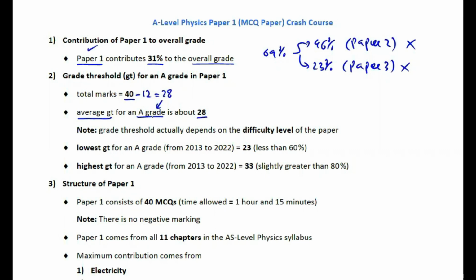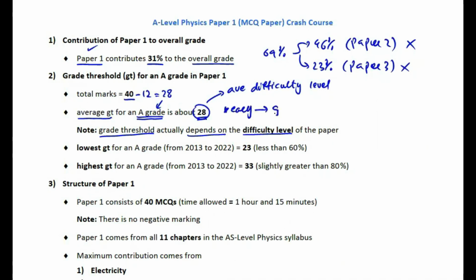But students, you must also note that you cannot always get an A grade in Paper 1 by scoring about 28 marks in it because the grade threshold for any grade actually depends on the difficulty level of the paper. So 28 is actually the grade threshold for an A grade in Paper 1 of average difficulty level. However, for a relatively easy paper, the grade threshold for an A grade is usually higher than 28, and similarly for a relatively difficult paper, the grade threshold for an A grade is usually lower than 28.